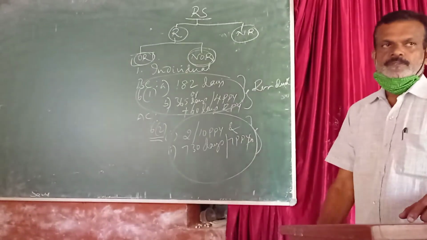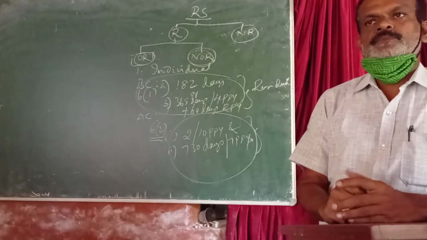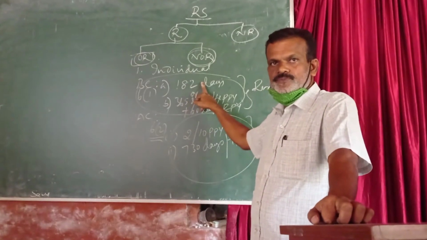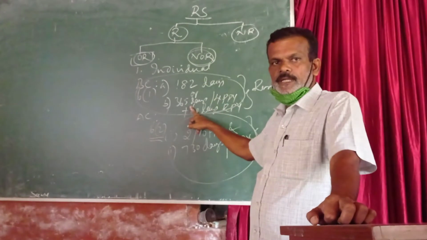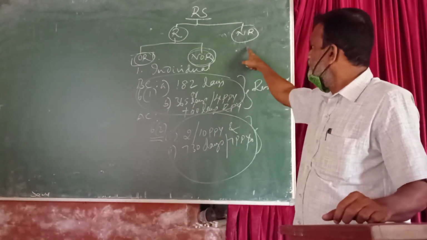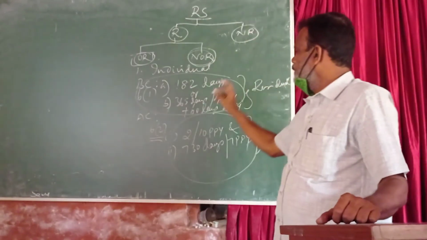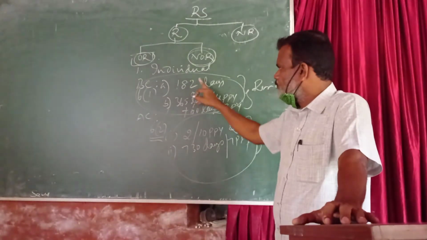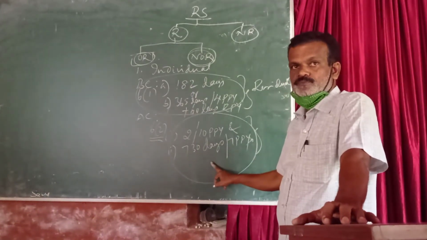So to become a resident, he has to satisfy any of the basic conditions. If he fails to satisfy any of the basic conditions, then he is called a non-resident. To become an ordinary resident, he has to satisfy, in addition to the basic conditions, both of the additional conditions.